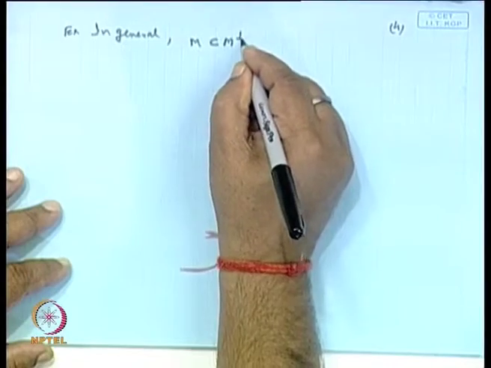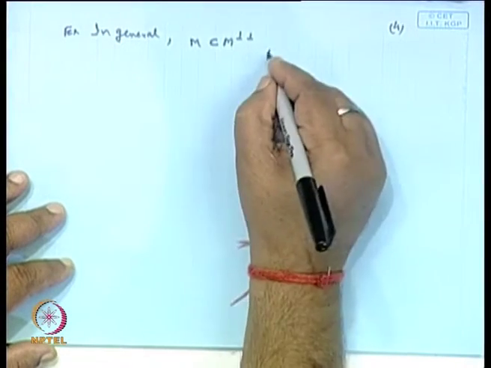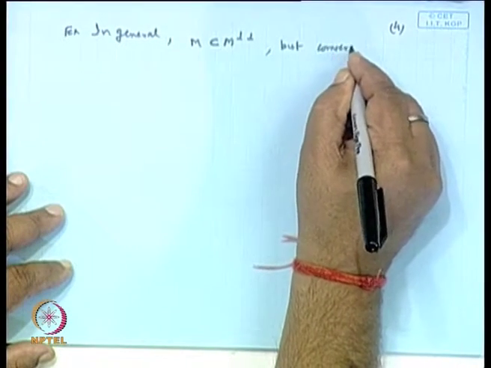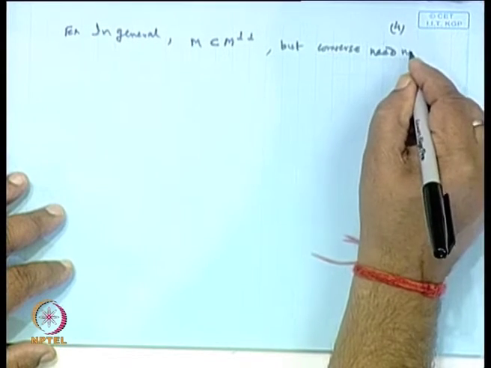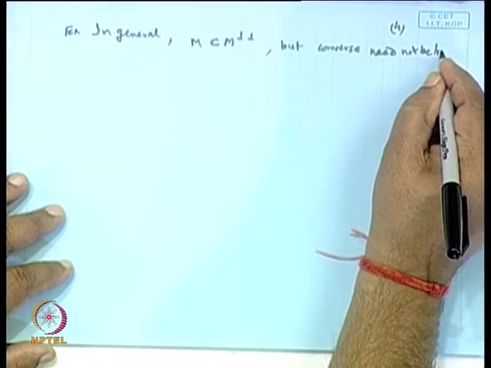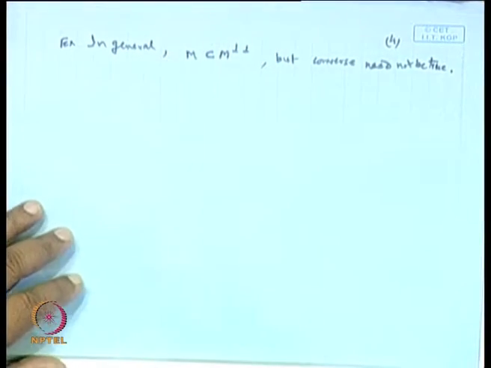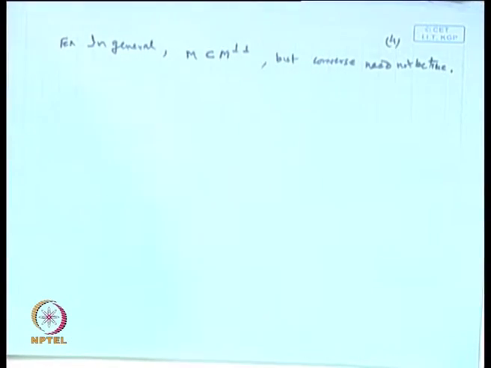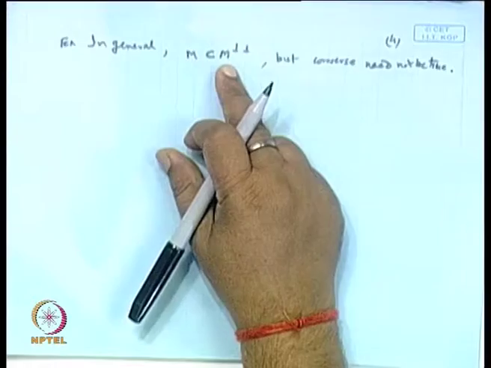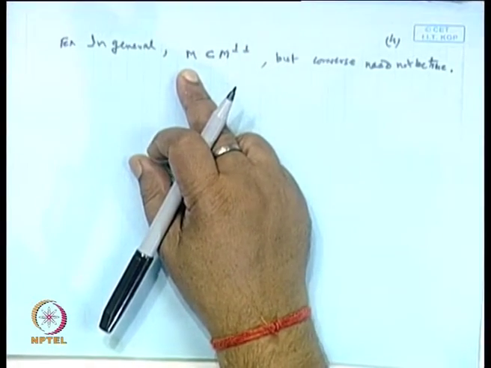Now, this also suggests another example. In general, M is a subset of M perpendicular perpendicular, but the converse need not be true. In general, M is contained in the annihilator of annihilators, that is M perpendicular perpendicular, but M perpendicular perpendicular may not always be a subset of M.